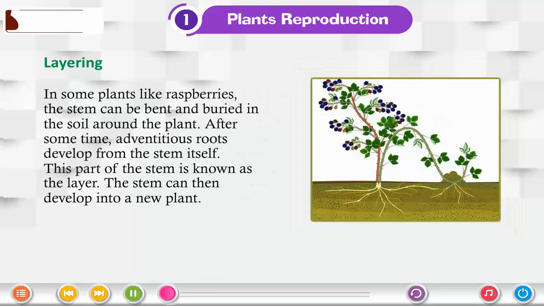Layering. In some plants like raspberries, the stem can be bent and buried in the soil around the plant. After some time, adventitious roots develop from the stem itself. This part of the stem is known as the layer. The stem can then develop into a new plant.